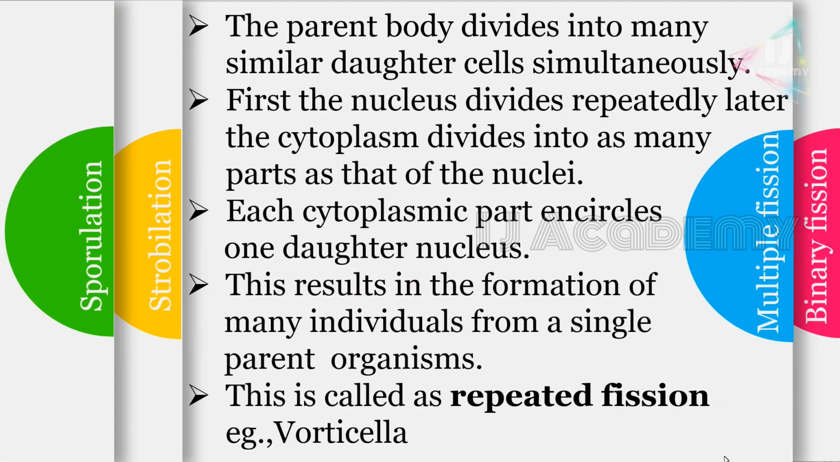And then the second type is multiple fission. The parent body divides into many similar daughter cells simultaneously. First, the nucleus divides repeatedly. Later, the cytoplasm divides into as many parts as there are nuclei. Each cytoplasmic part encircles one daughter nucleus. This results in the formation of many individuals from a single parent organism. This is called repeated fission. Example, Vorticella.